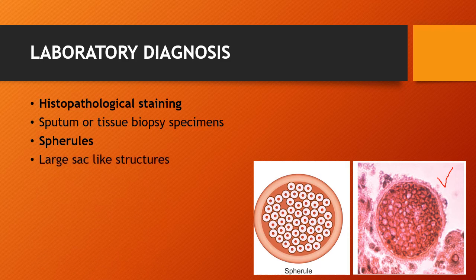These spherules are large sac-like structures having a thick double refractile wall, and they are filled with numerous endospores, which you can see in this picture.